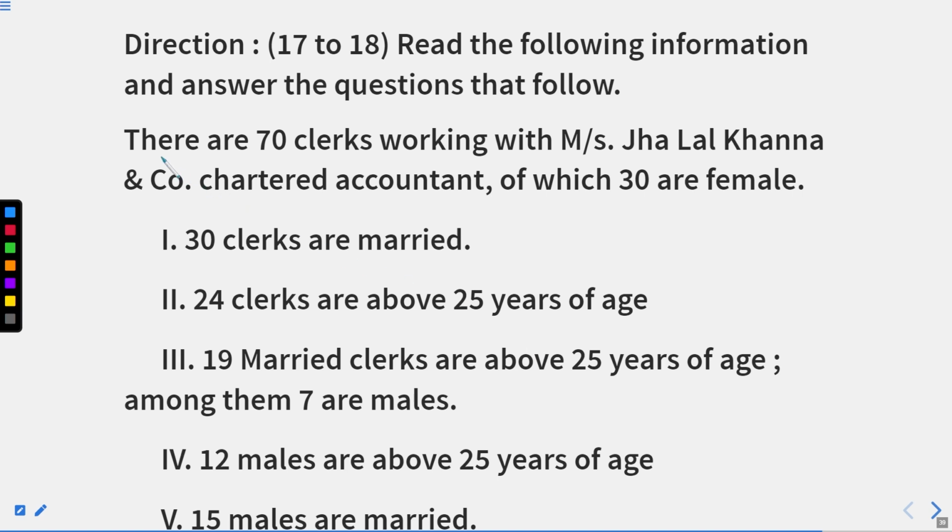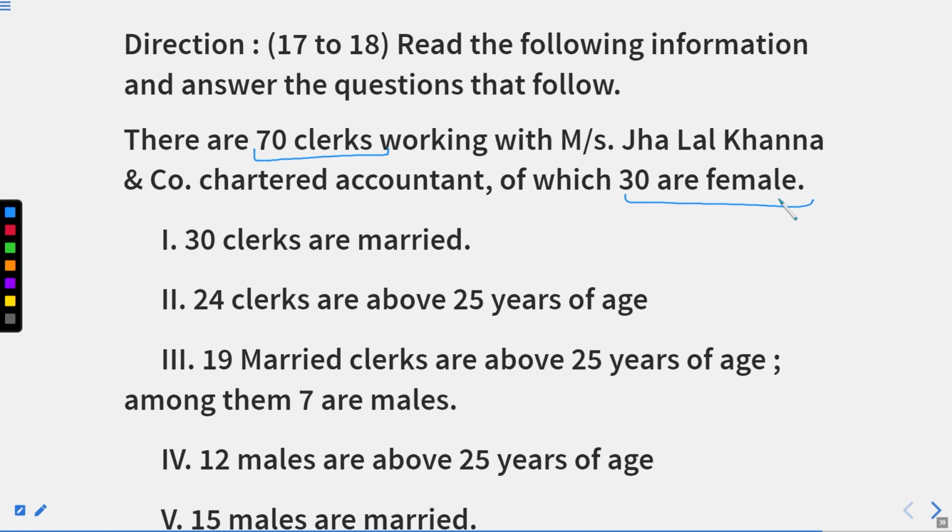We know that there are 70 clerks. Start marking it. 70 clerks working with a chartered accountant and co-partnered with a chartered accountant, of which 30 are female.